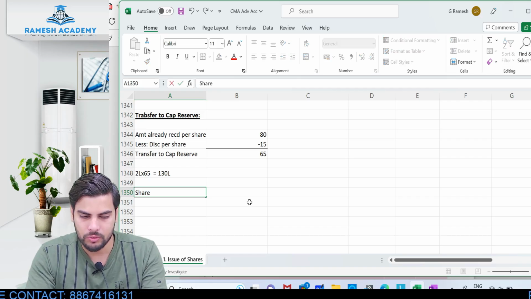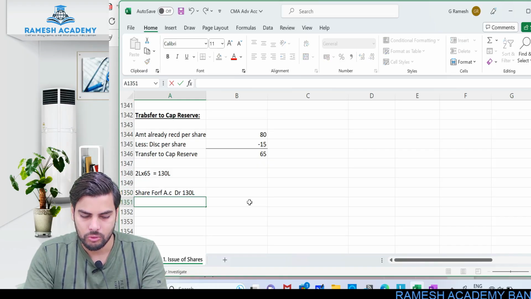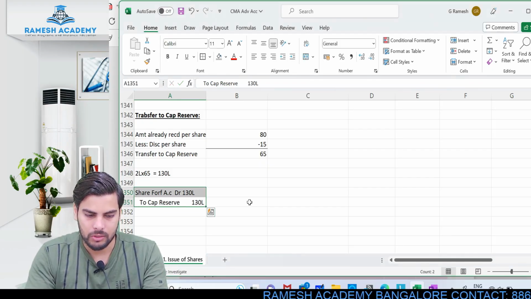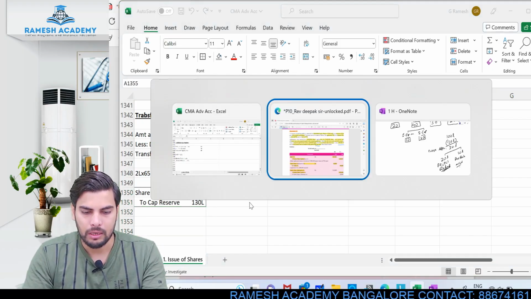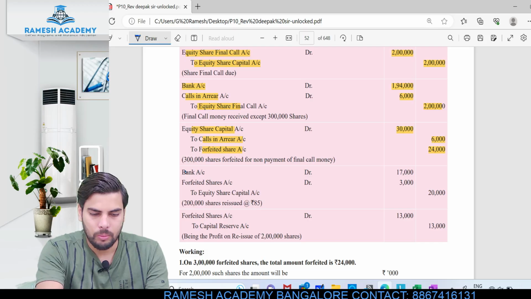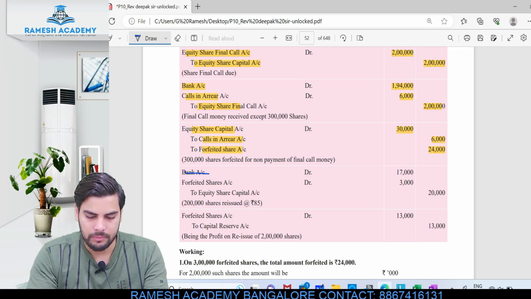You know the entry for this, right? So the entry for this would be share forfeited account debit 130 lakh to capital reserve 130 lakh. Okay, so this would be the journal entry. If you just check out the solution, the last entry, look at this.